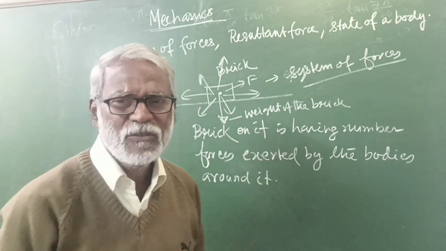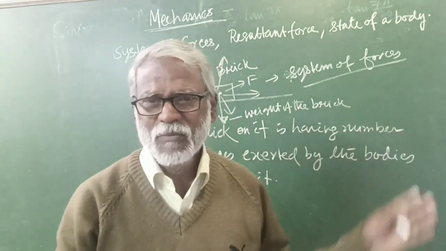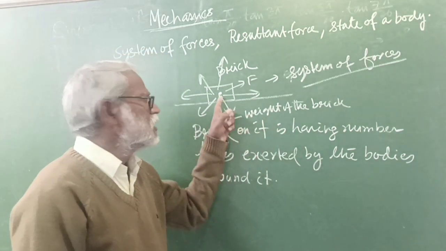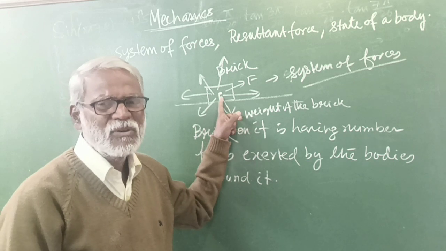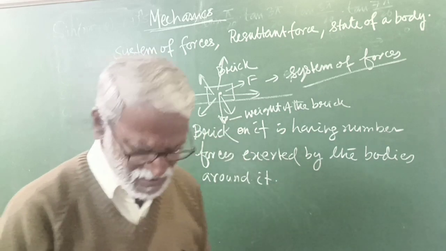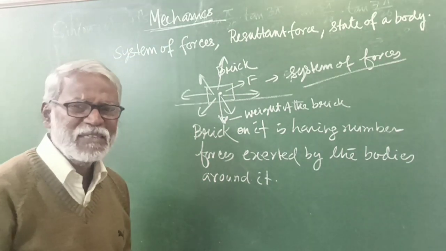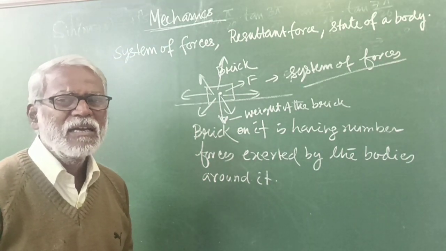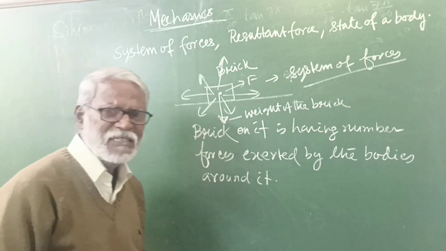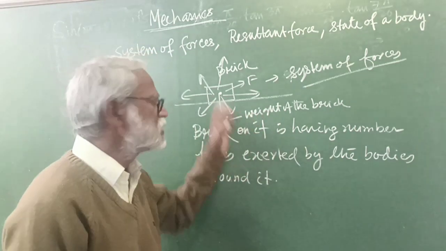Yes, you know about gravitational forces, and in the surroundings of this brick there are a large number of other bodies, and all those bodies are applying what? Attractive force on the brick. Each body is trying to pull the brick towards itself. So from that we can say a system of forces is acting on this brick. And let us see what happens to the state of this brick.